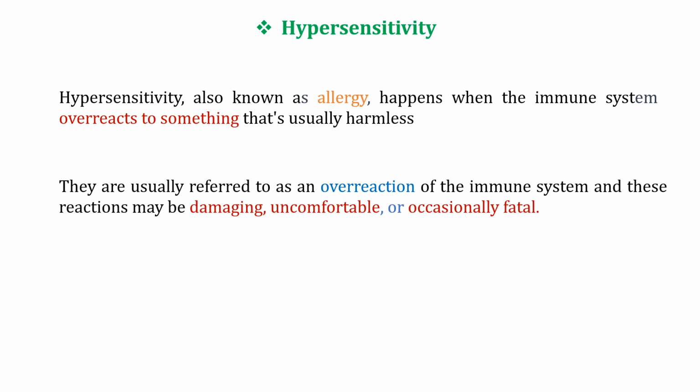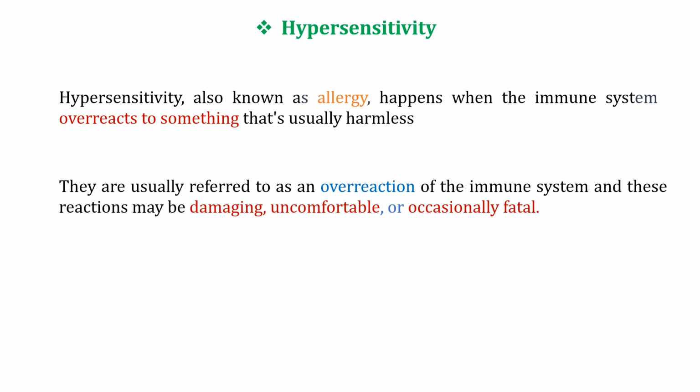Hypersensitive reactions require a pre-sensitized immune state of the cells. So what is the pre-sensitized immune state? The term pre-sensitized state, or immune sensitization, refers to the condition in which an individual's immune system has been previously exposed and has developed a specific immune response against a particular antigen or allergen.